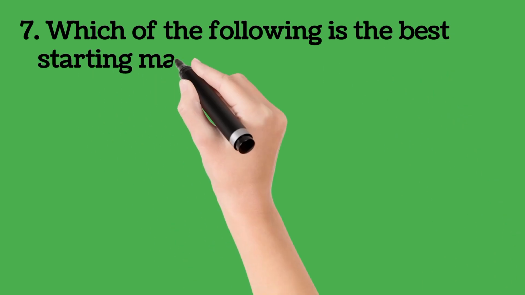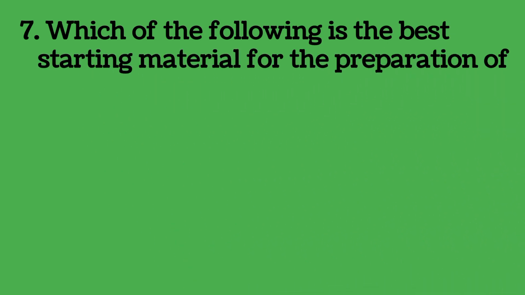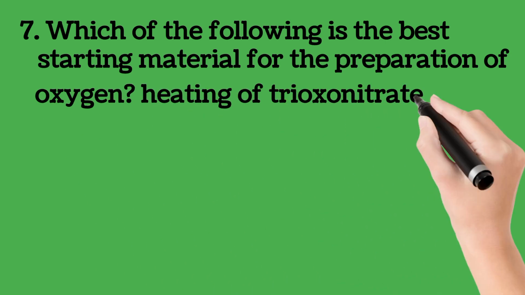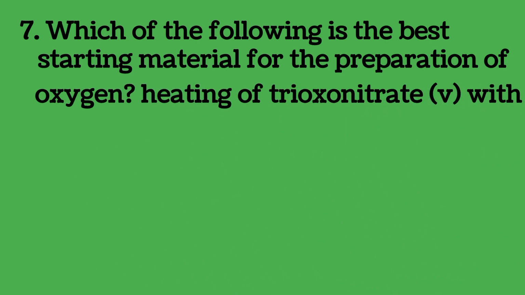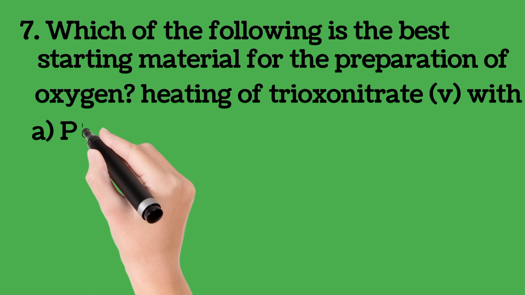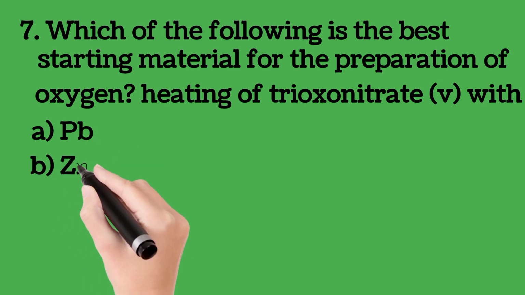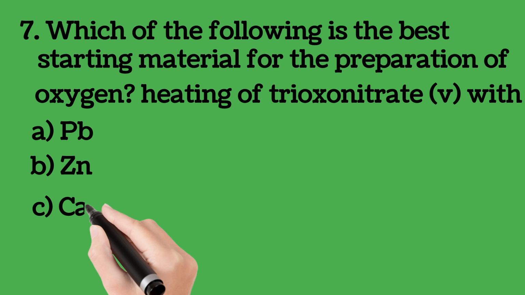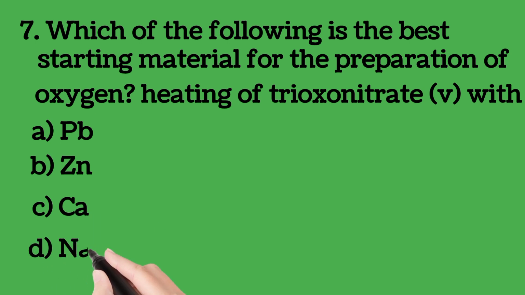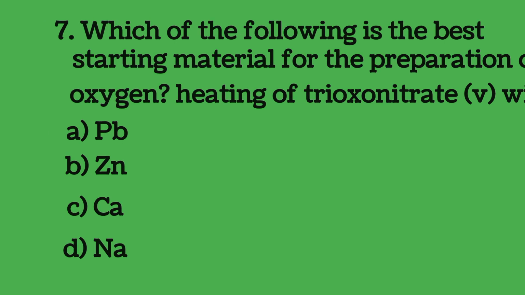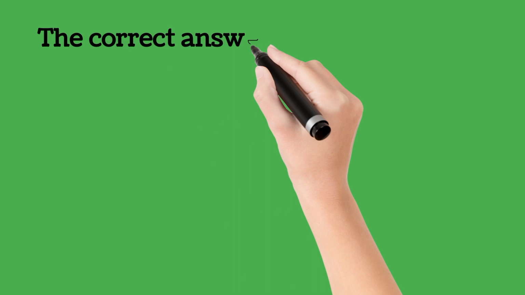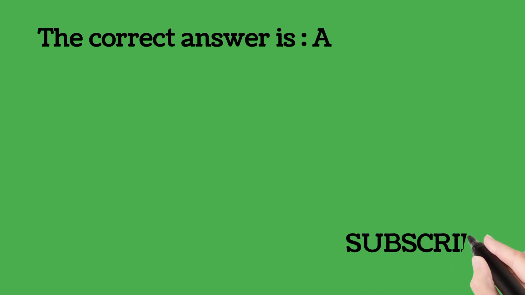Question 7. Which of the following is the best starting material for the preparation of oxygen? Heating of trioxonitrate(V) with A. lead, Pb, B. Zn, C. Ca, D. Na. Which of the following is the best starting material for the preparation of oxygen? The correct answer is A.